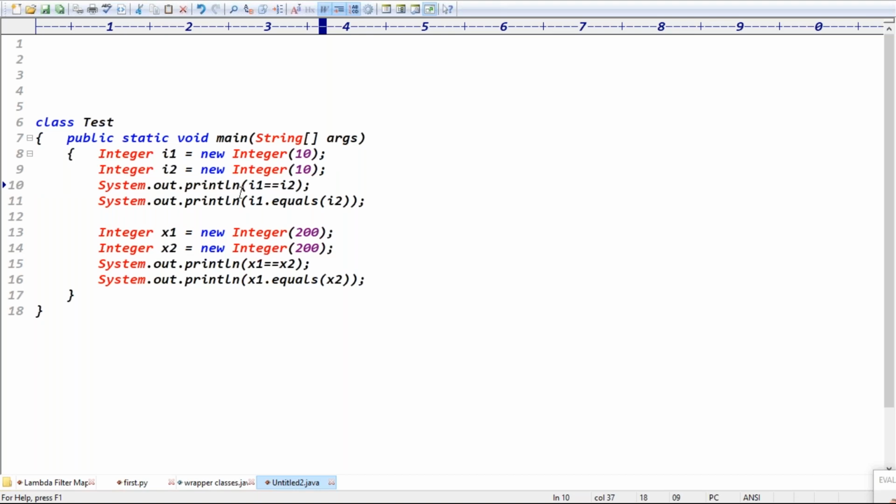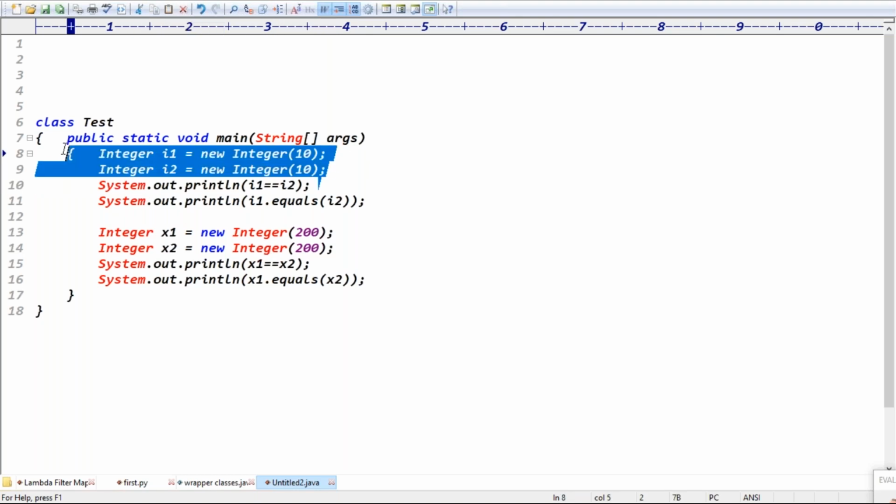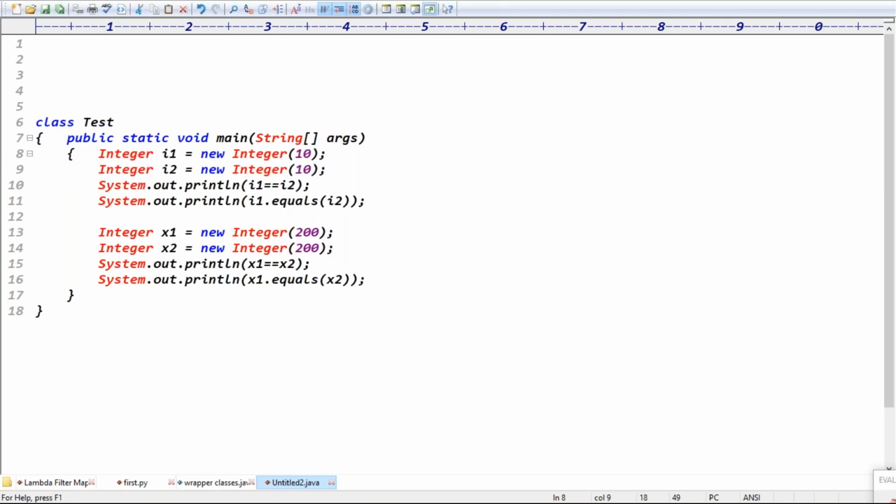The double equal to operator is always meant for reference comparison, right? Yes. I1 is pointing to some different object, and I2 is pointing to some different object. Then it performs which comparison here? Reference comparison, right? Exactly.